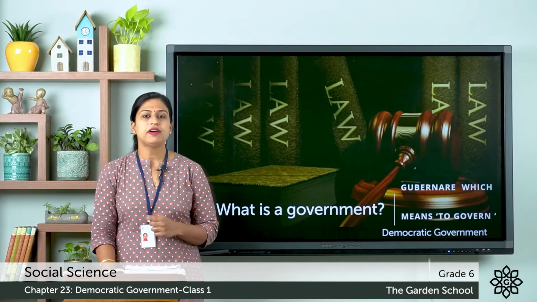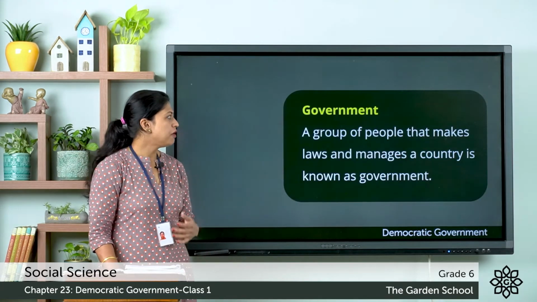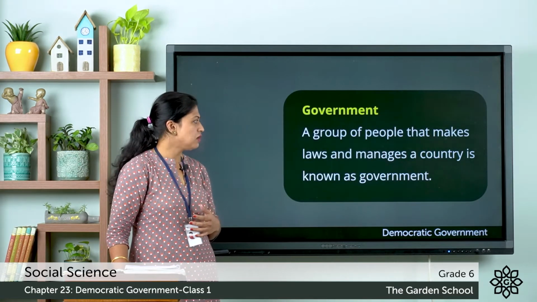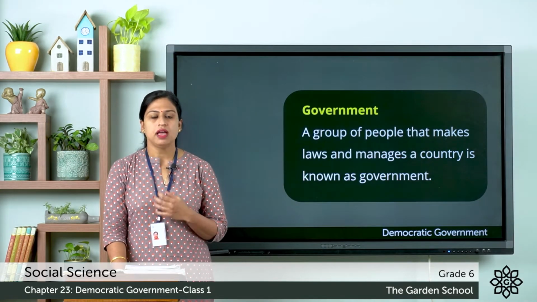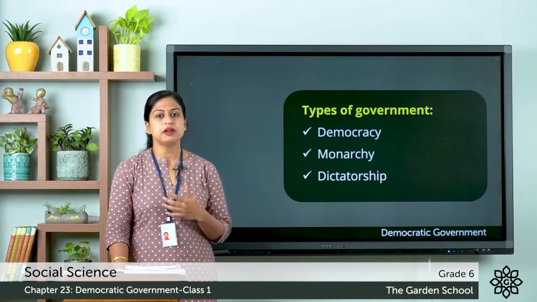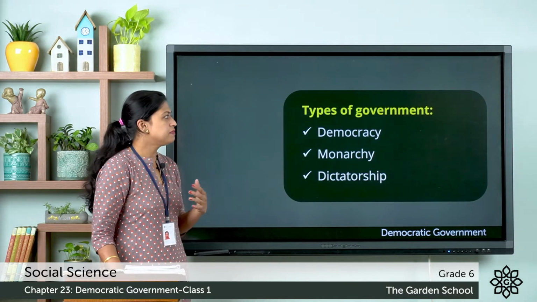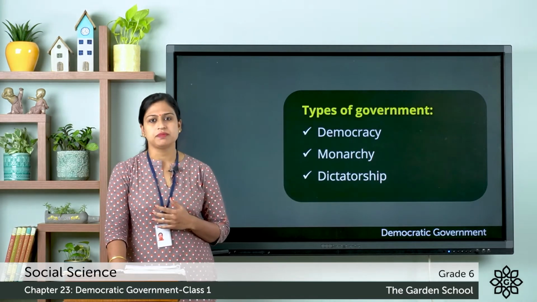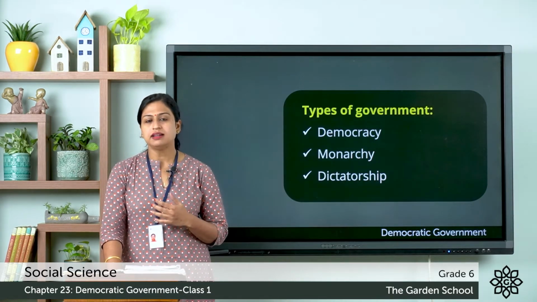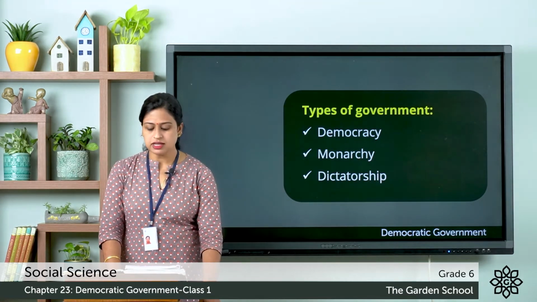We can define government as a group of people that makes laws and manages a country. We have already discussed in the previous class that the types of governments are democracy, monarchy and dictatorship. Next, let's understand what is a democratic government.